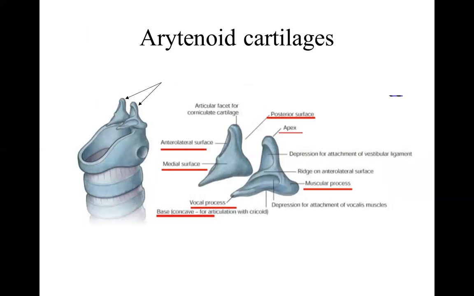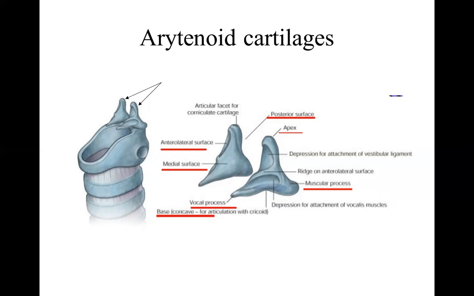Arytenoid cartilages are pyramidal shaped cartilages. Each has an apex and a base. The base has two processes. Anterior process is called the vocal process. Lateral process is called the muscular process. Muscular process because muscles are attached. Vocal process because extending from there is the vocal ligament.